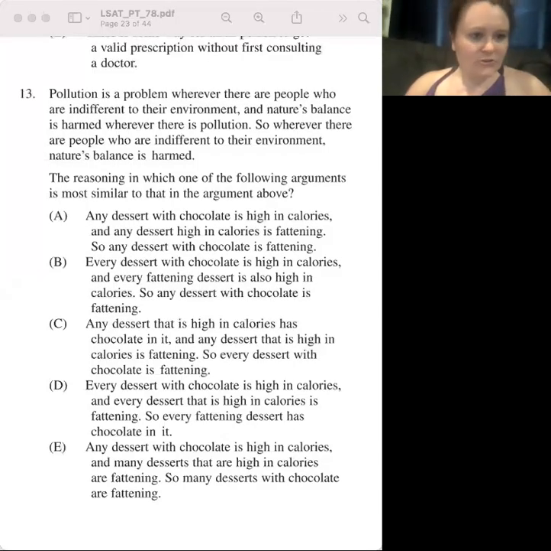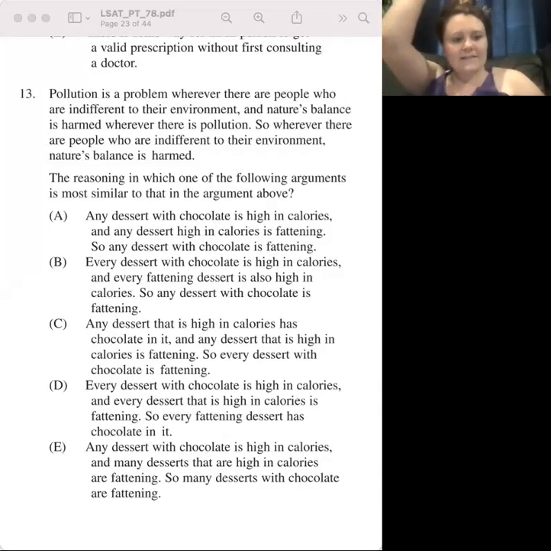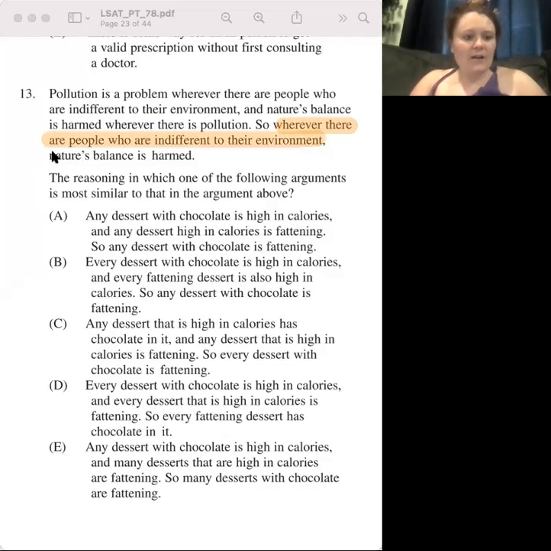All right, so 13. Pollution is a problem wherever there are people who are indifferent to their environment, and nature's balance is harmed wherever there is pollution. So wherever there are people who are indifferent to their environment, nature's balance is harmed. So our conclusion is going to be this last sentence. And yes, this is one that I would actually probably diagram. That's exactly what I did.